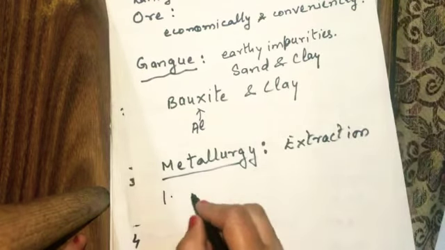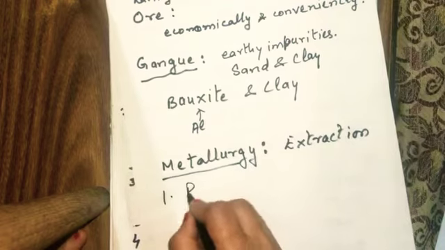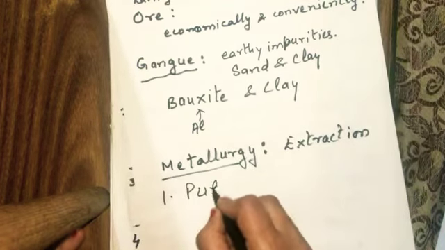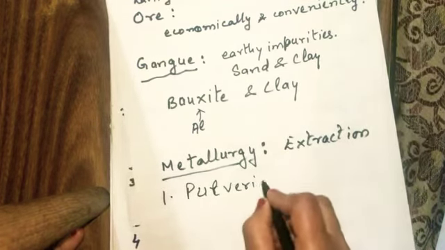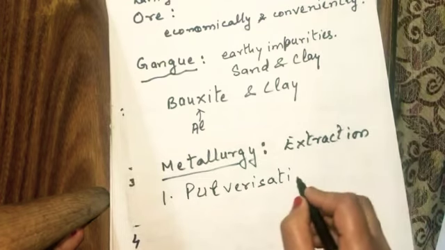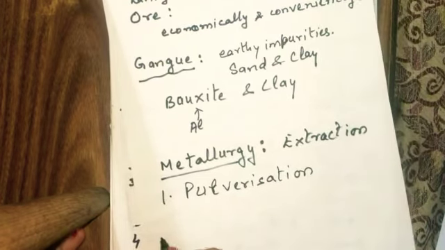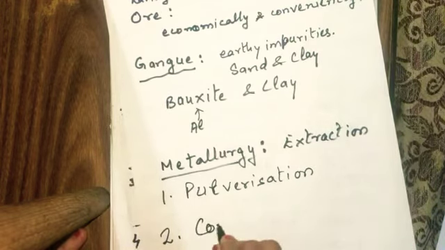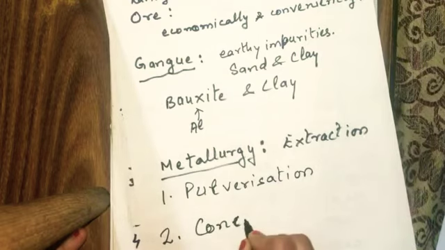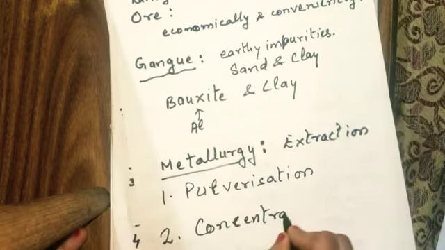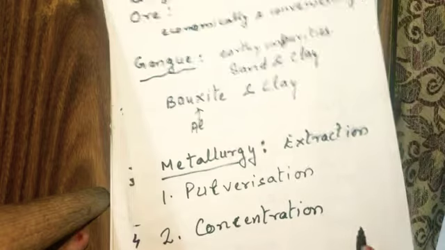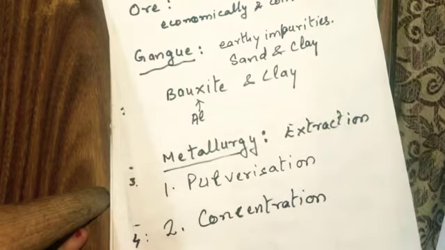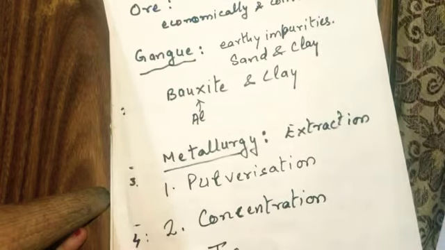First is the pulverization, and in pulverization we do simple processes of crushing and grinding. And second is the concentration. Third is the isolation.